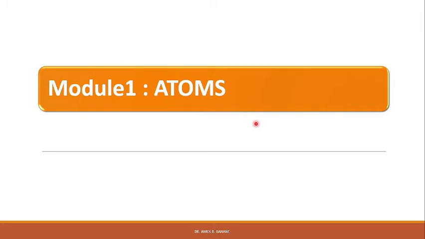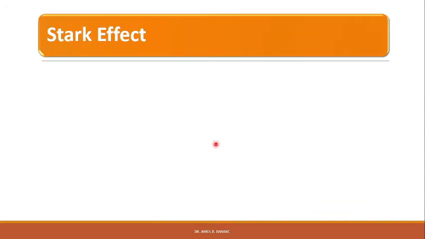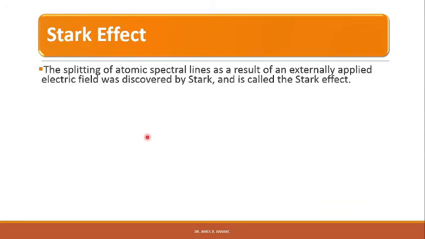So we are studying our first module, Atoms. In the previous lecture we have studied the Zeeman effect and Paschen-Back effect. So let us study the Stark effect in this lecture. The splitting of atomic spectral lines as a result of an externally applied electric field was discovered by Stark and is called the Stark effect.